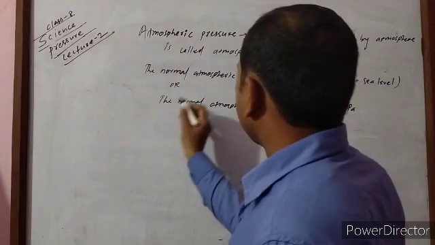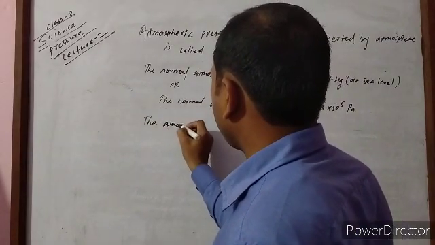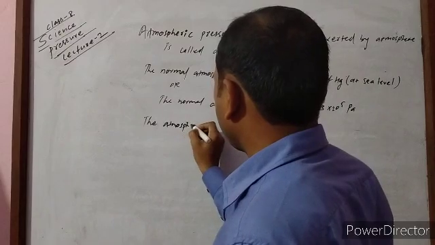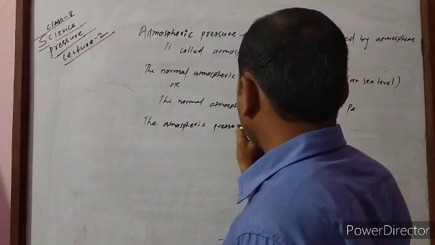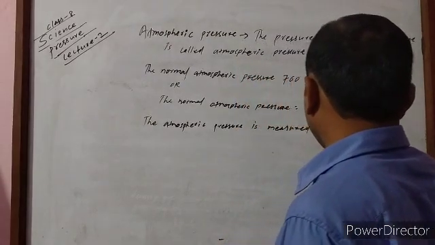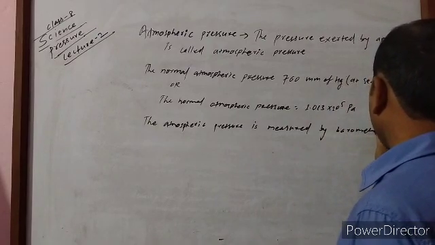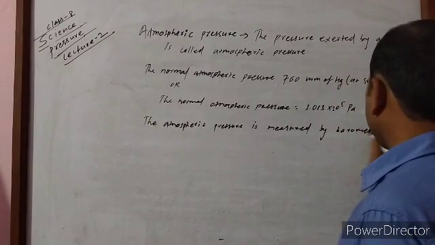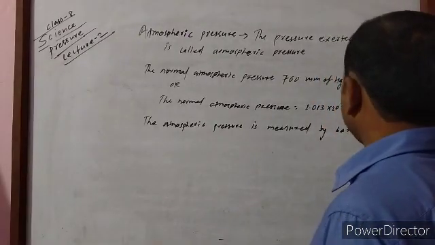Another, atmospheric pressure is measured by an instrument called a barometer. It means a barometer is an instrument which is used to measure atmospheric pressure.